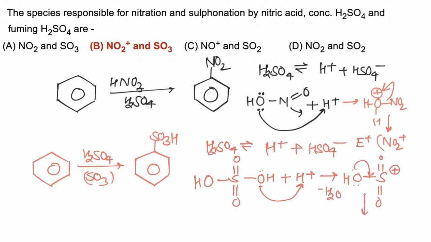After removal of H positive it will give SO3. So in H2SO4 autoprotolysis takes place, and after autoprotolysis SO3 is formed, which acts as a neutral electrophile. Hence the correct answer is B: NO2 positive and SO3 act as electrophile, NO2 positive during the nitration reaction and SO3 during the sulfonation reaction.